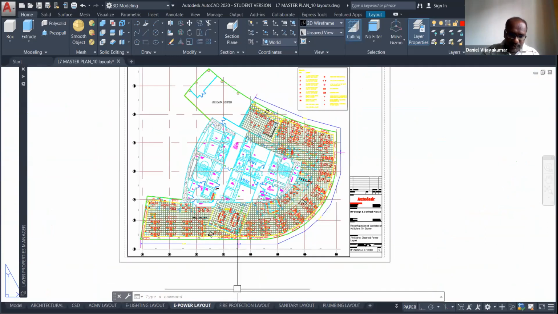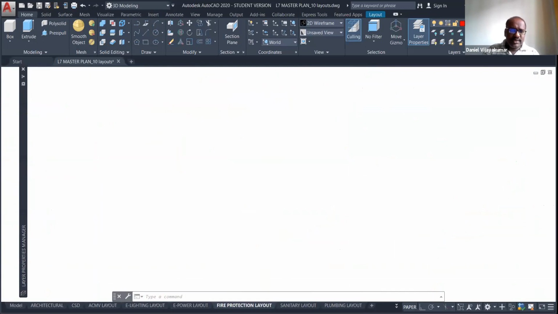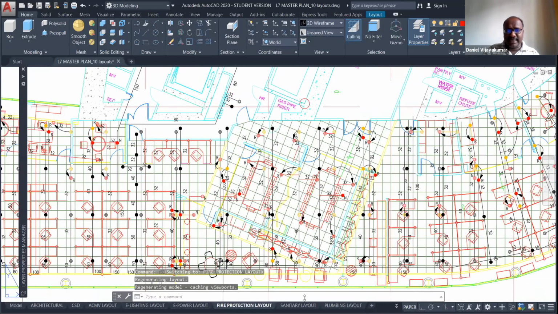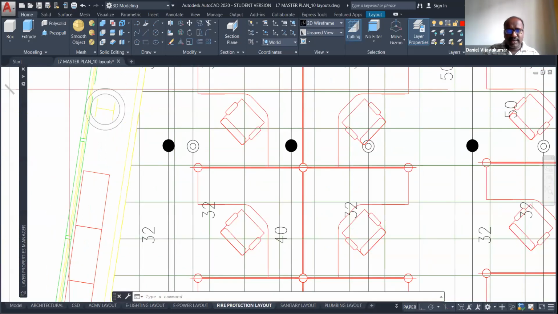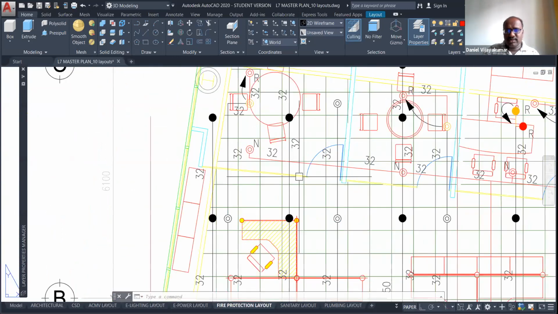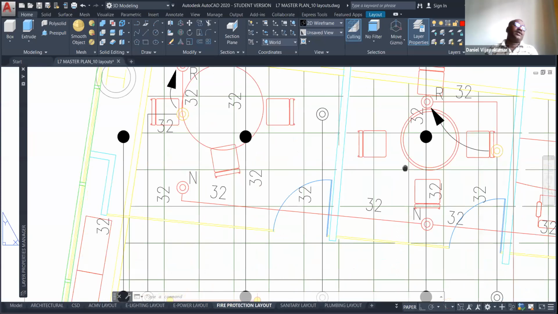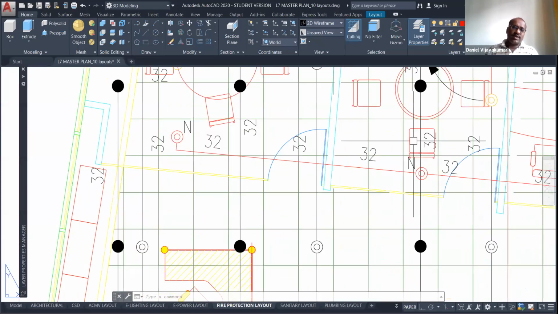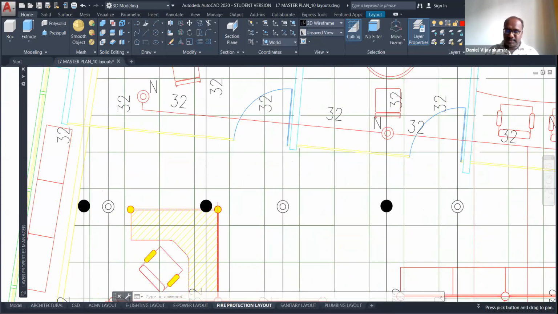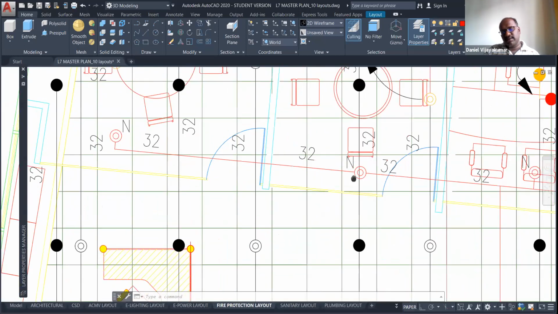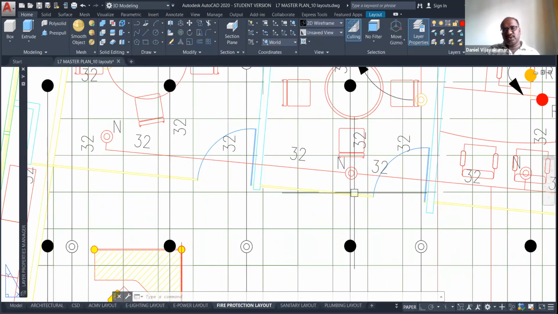See, if I use the fire protection, in the drawing you can see only the fire protection service. We can't see any electrical service here. Okay, these are all fire. The dot, and then the open circle, is another symbol. So for the fire there are two types of sprinklers: one is the upright sprinkler, one is the downward sprinkler. The dot is called upright, and the open circle is called downward sprinkler.